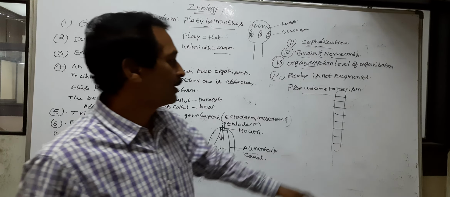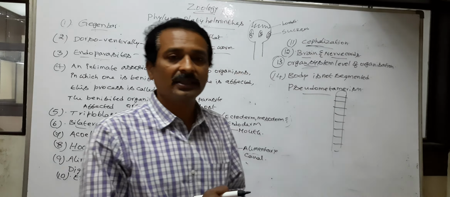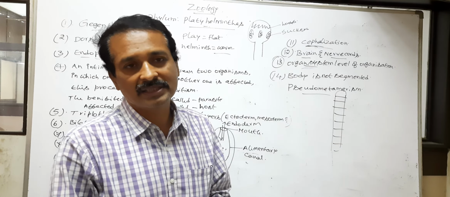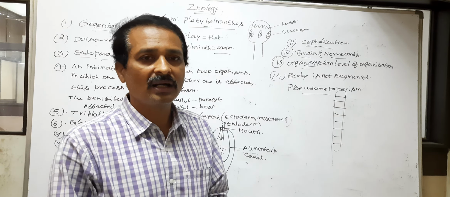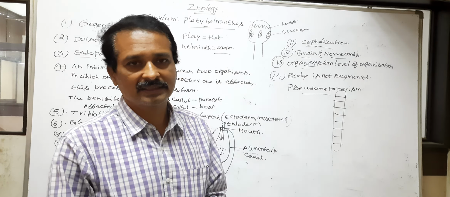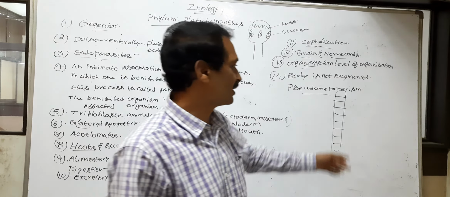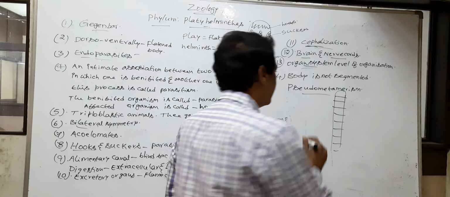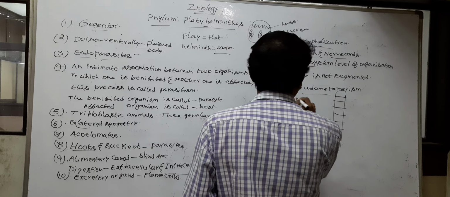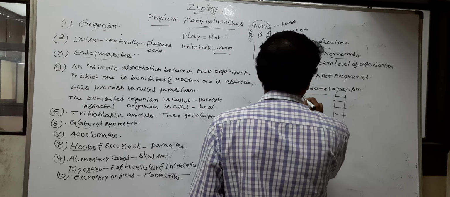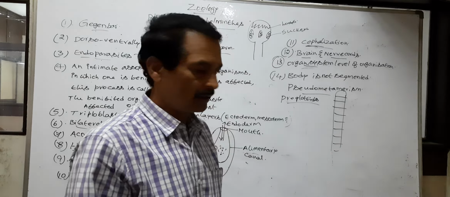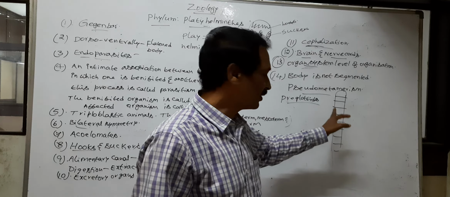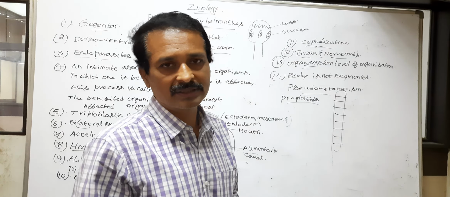Pseudometamerism means the body divides into segment-like structures. Those are called proglottids. The proglottids are not true segments.